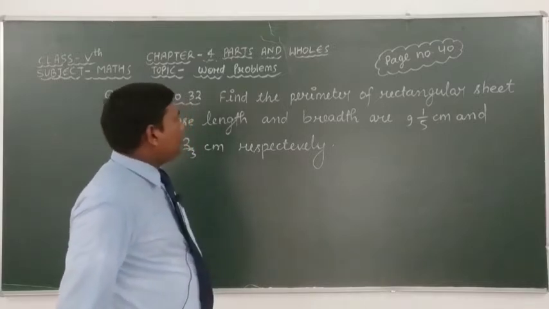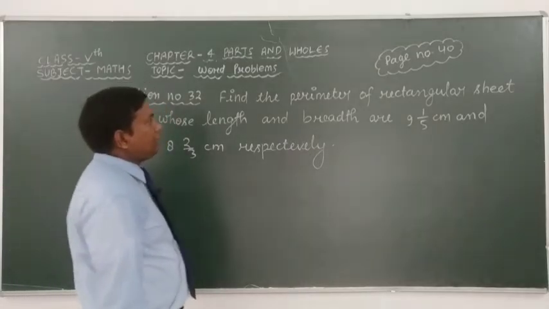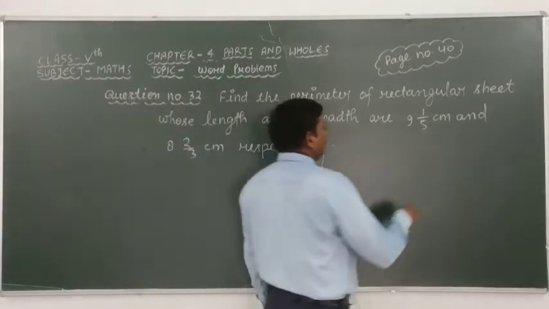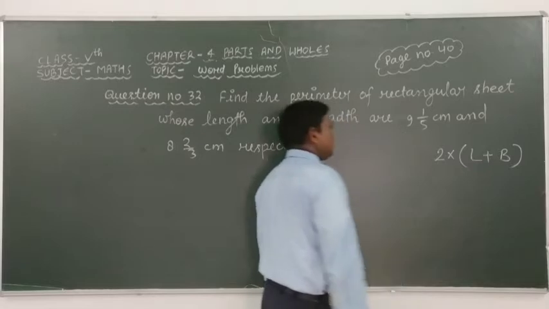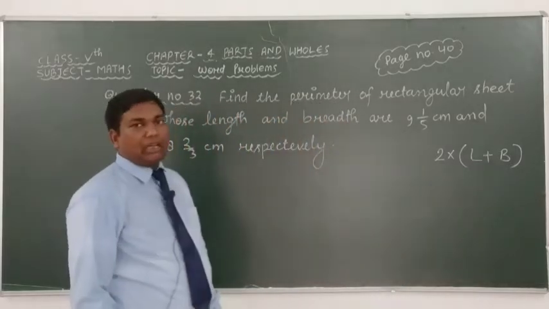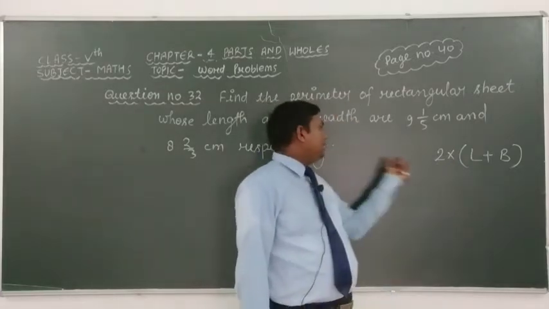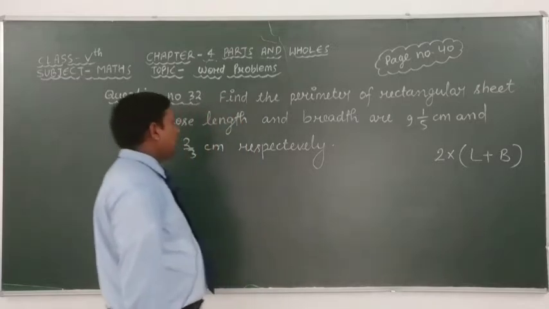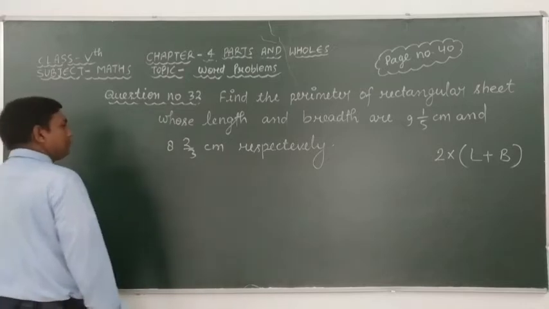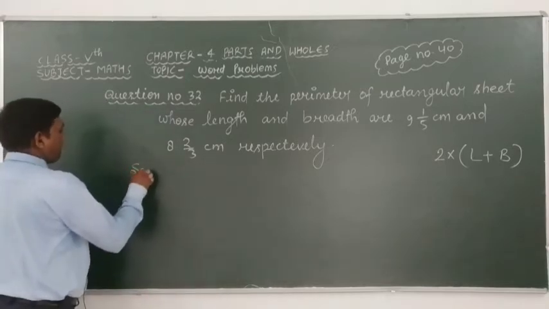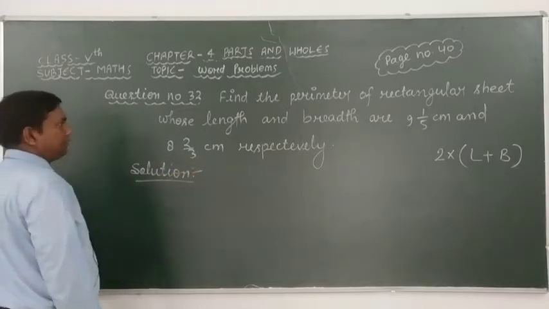Dear students, we know that the perimeter of a rectangular sheet is equal to 2 into (length plus breadth). Here we use this formula, okay students, and solve question number 32 carefully.